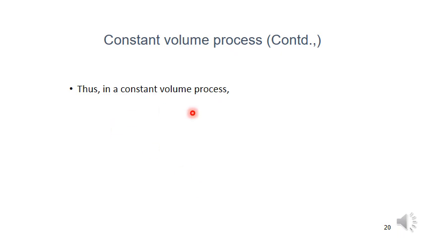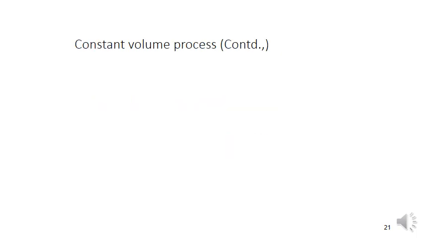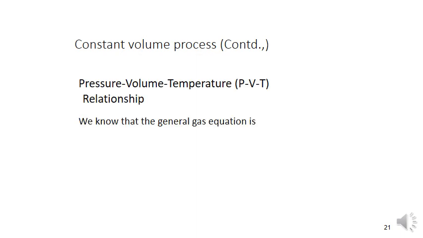Thus in a constant volume process, heat transferred is equal to change in internal energy. This is a very important thing. This shows that all the heat supplied to the gas is utilized in increasing the internal energy of the gas. So dQ is equal to dU. Now the pressure, volume, temperature relationship. Till now we have dQ is equal to dU is equal to m Cv (T2 minus T1).